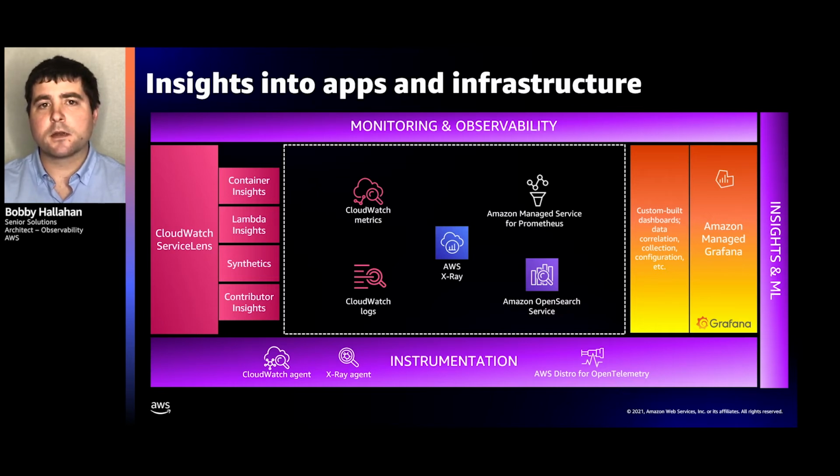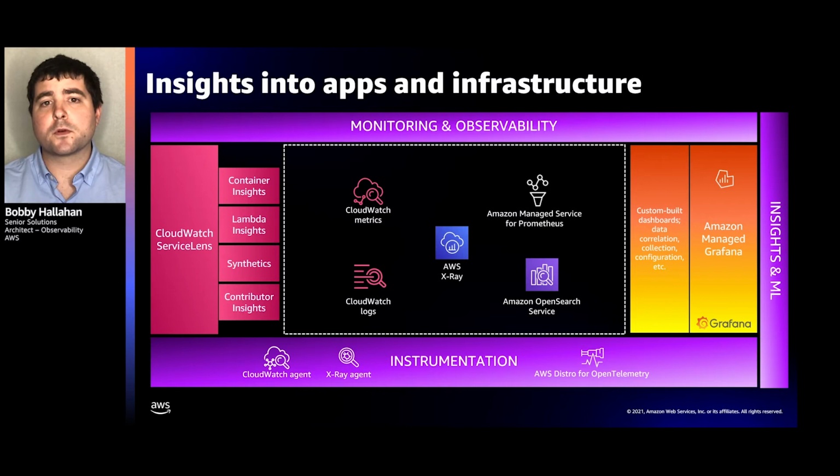where this is where we start collecting our data. This could be through the CloudWatch agent, the X-Ray agent, or even the AWS distro for OpenTelemetry by leveraging the OpenTelemetry collector. With the OpenTelemetry collector, you're able to instrument with an open source specification and then send that data to any number of destinations, one of them being X-Ray, for example.